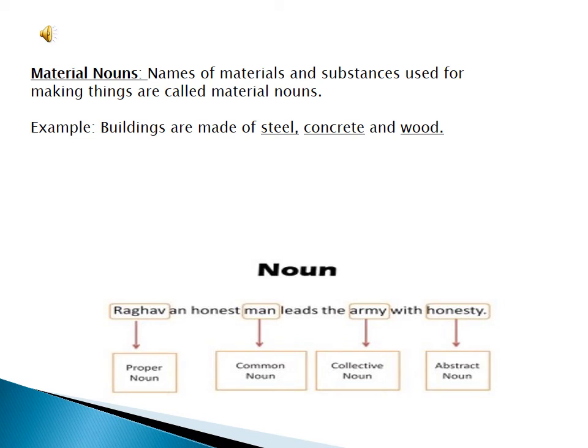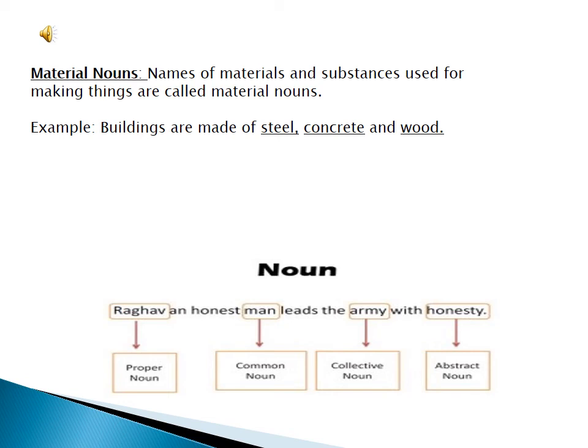And here is an example of nouns. In a sentence, you can see that there are different kinds of nouns. When you read it out, you will come to know how many kinds of nouns there are in this sentence. Raghav, an honest man, leads the army with honesty. Now here in this sentence there are four kinds of nouns.